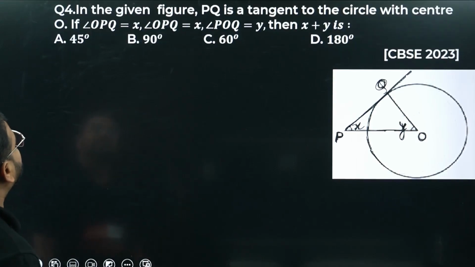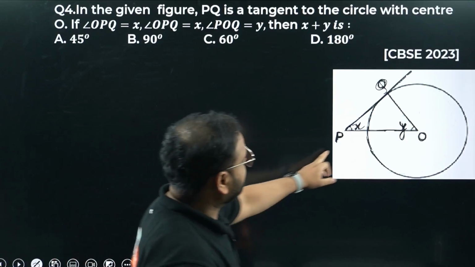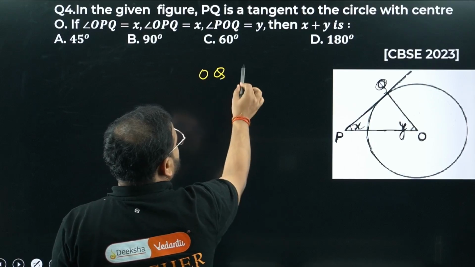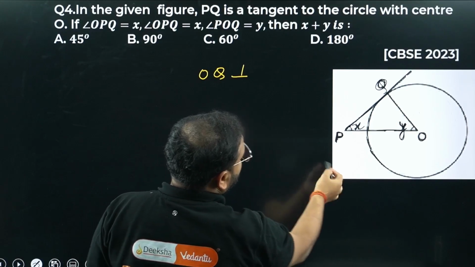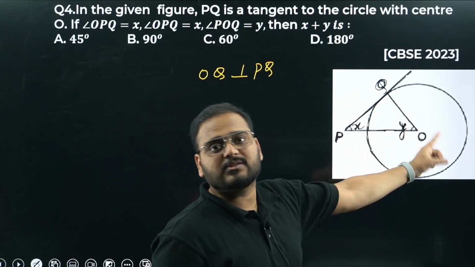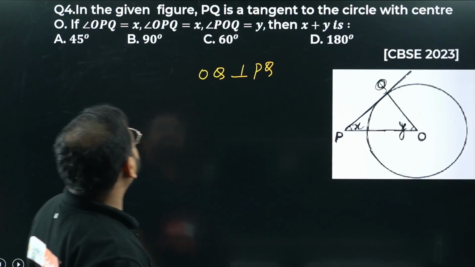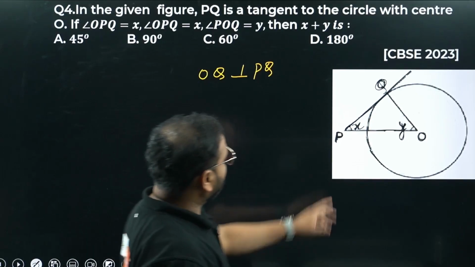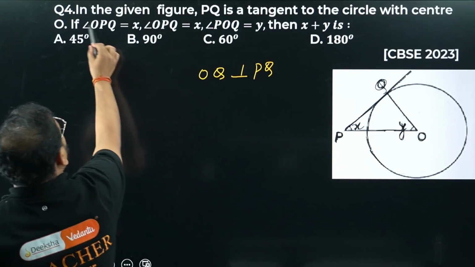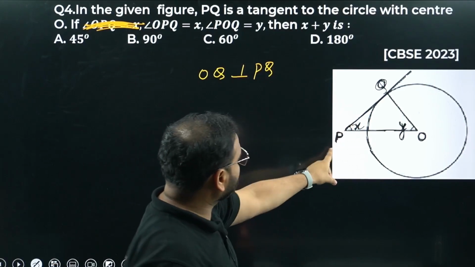Okay, great. So what I'm getting in the given figure, PQ is a tangent. Please check. One point of contact. Tangent means this angle will be what? OQ perpendicular to what, bacha? Perpendicular to PQ. How come, sir? OQ is a radius, PQ is a tangent. We know this property, we wrote it. OQ perpendicular to PQ. Great. Angle OPQ is X. I've written it twice, right? A typing mistake. OPQ is X and POQ is Y.